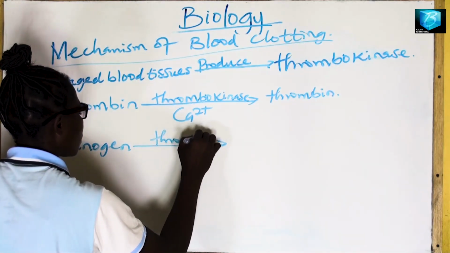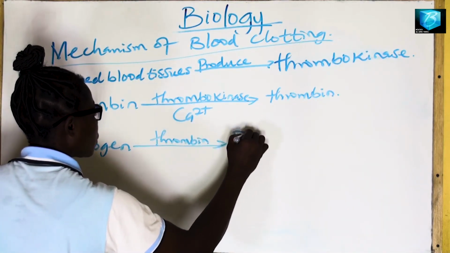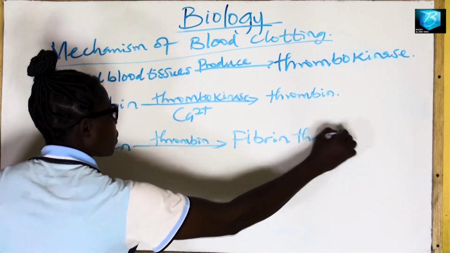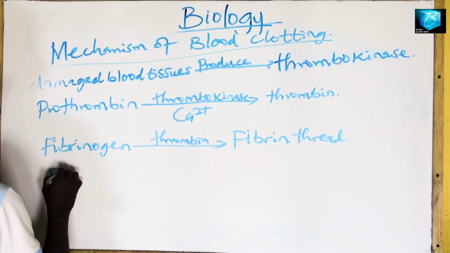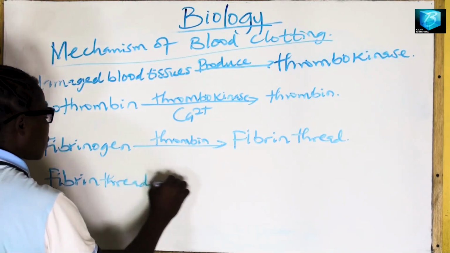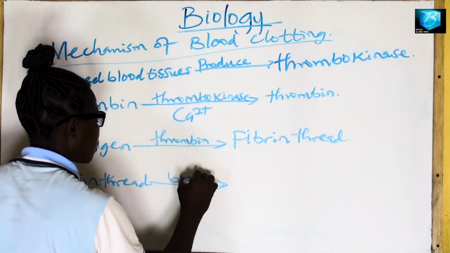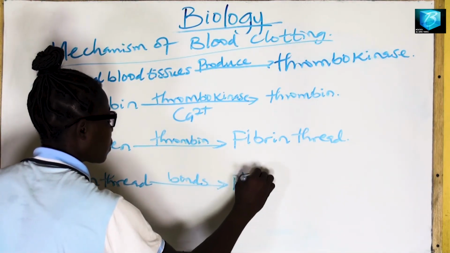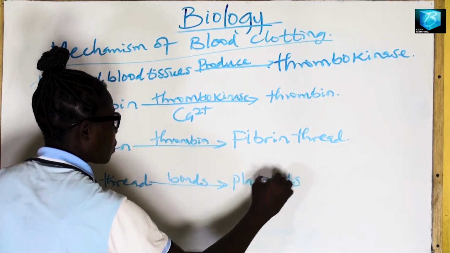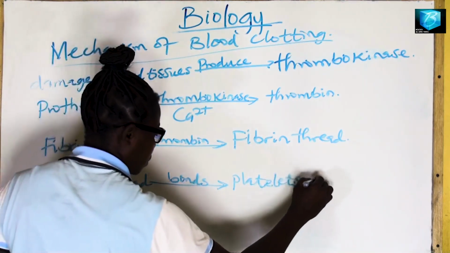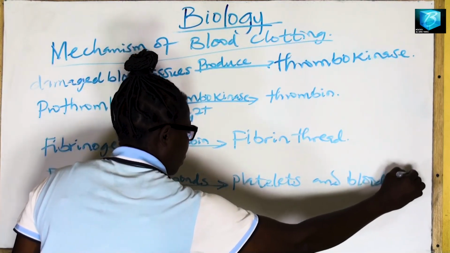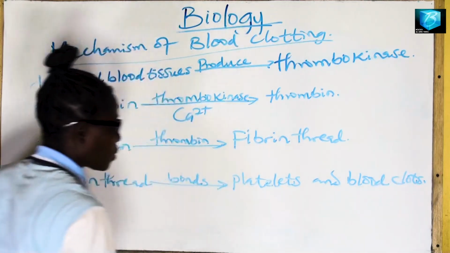This fibrin is a thread, or you call it fibrin thread. This fibrin thread is produced in large quantity to the extent that it forms a mesh and has the ability to start binding the platelets. When they are entangled in the thread, they form a mesh that covers the surface of the damaged blood vessels and the blood stops. And that's the mechanism of blood clotting as facilitated by platelets.